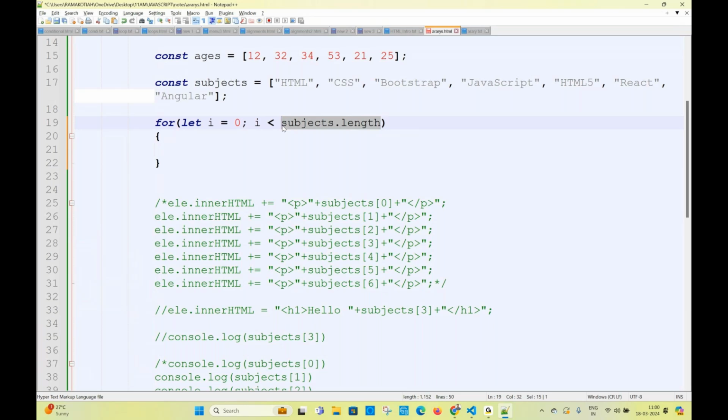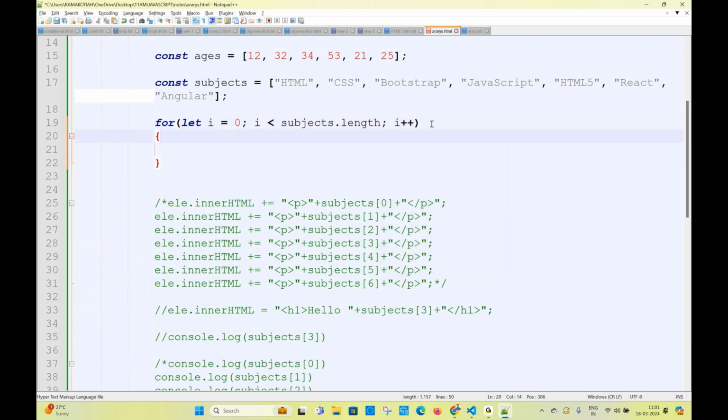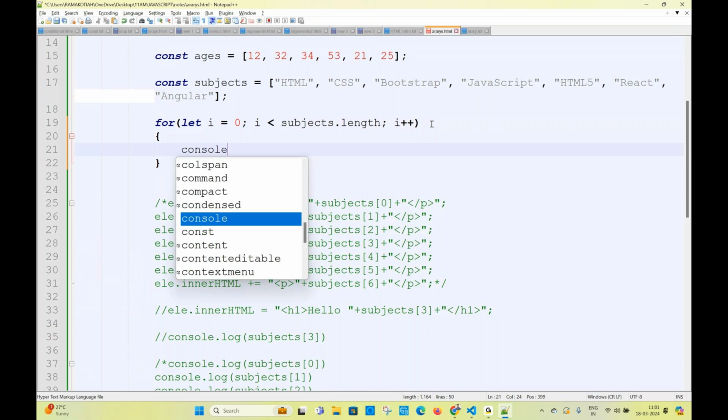So if the array values increase or decrease, you cannot come here again to change the size. The size of the array may be 3, length will give you 3. If the array contains 100 values, this length will give you 100, i less than 100, and this is going to be i++. Every value should be incremented. So now in the console.log, I'm printing i.